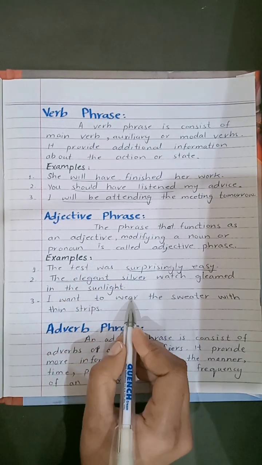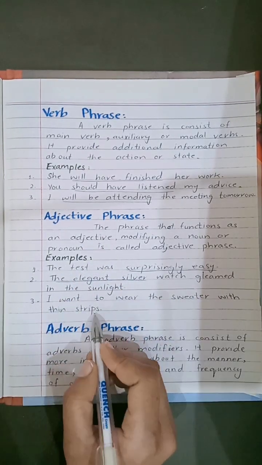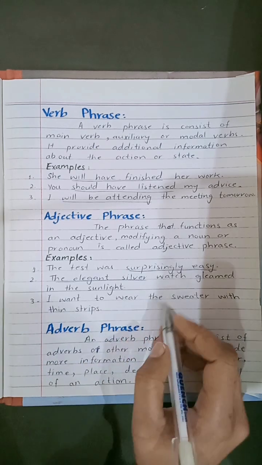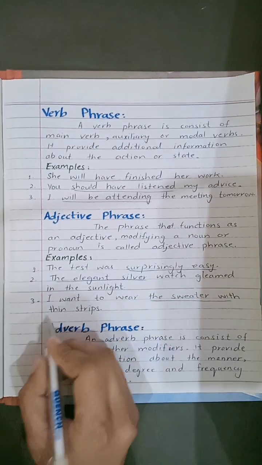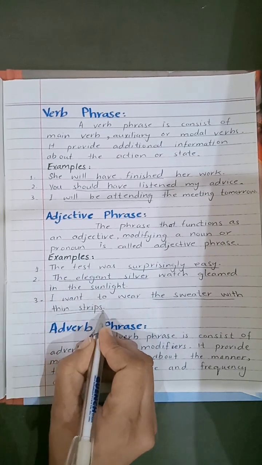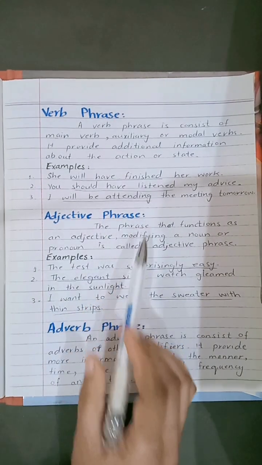I want to wear the sweater with thin stripes. Here in this sentence, the sweater with thin stripes is the example of adjective phrase.